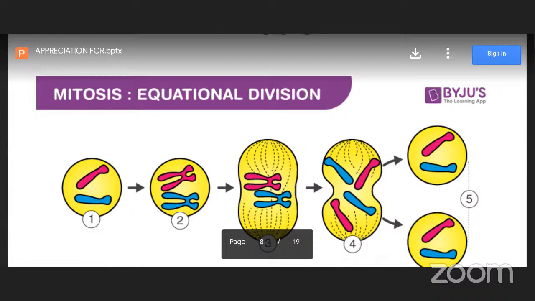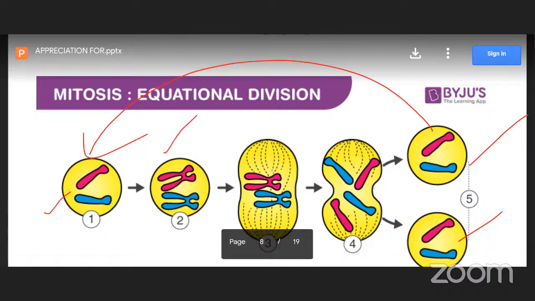What are the daughter cells? Two are formed here, one here. These two daughter cells are similar to the parent cell. That's why it is an equational division. The stages are prophase, metaphase, anaphase, and telophase, then cytokinesis. These four stages we already discussed in our previous class.